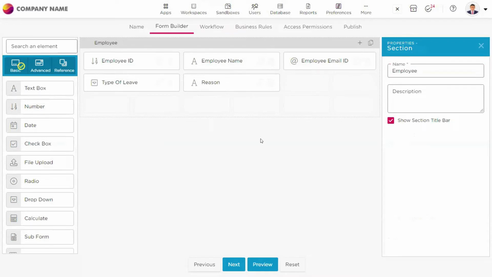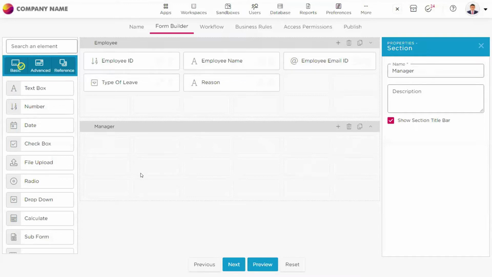Now you will have an understanding that once the employee submits the leave application, it will go to the manager, right? So for the manager also, there will be a couple of fields that he needs to fill out. Like he needs to give his approval or decline the leave, or he has to give some remarks about the leave and everything, right? So for that purpose, we will add another section, and this section will be for the manager.